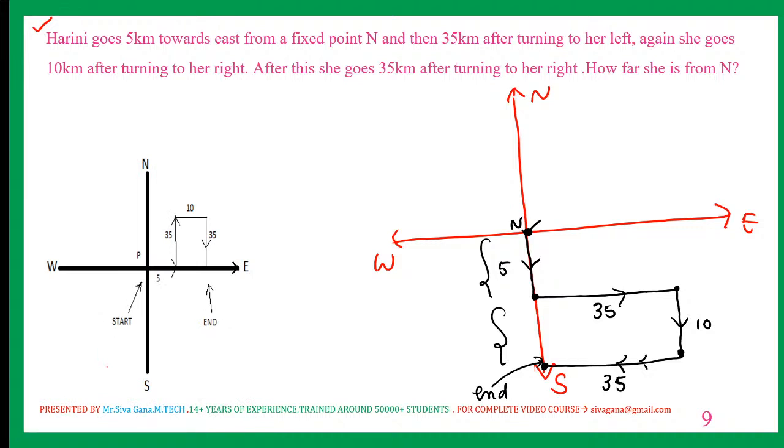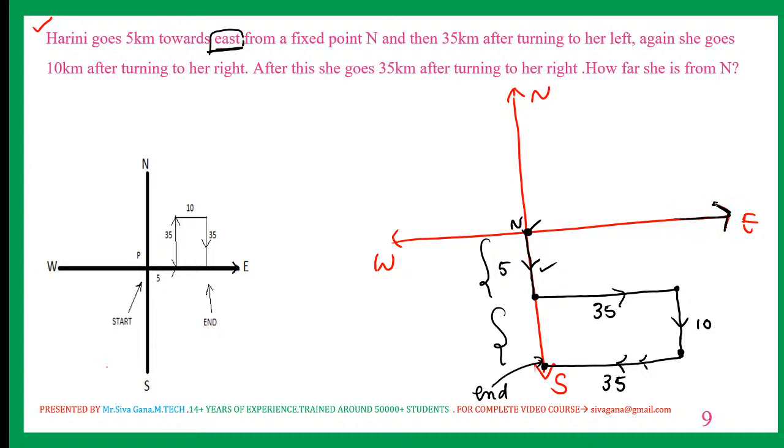Is my diagram wrong? Oh my god, starting is east, right? I drew starting as south. Okay, just use your brain. He has been given east. Right, good. So mistakes also teach some lessons.